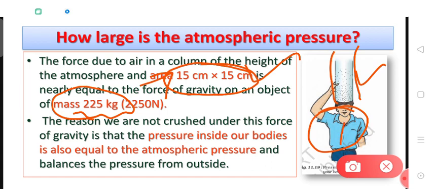So this internal pressure of the body is almost balancing the pressure of the atmosphere. That's why we are not being crushed by this atmospheric pressure. What is written? The reason we are not crushed under the force of gravity is that the pressure inside our bodies is also equal to the atmospheric pressure and balances the pressure from outside. Alright.